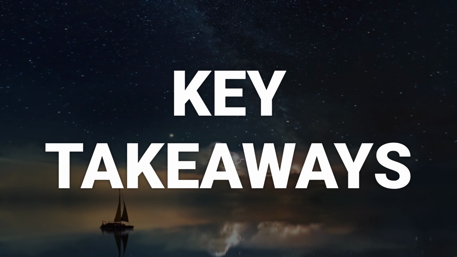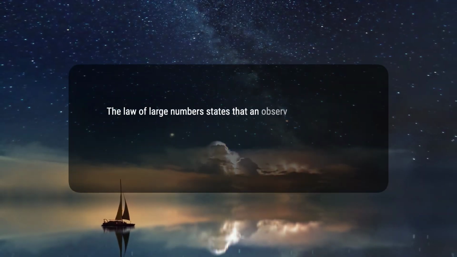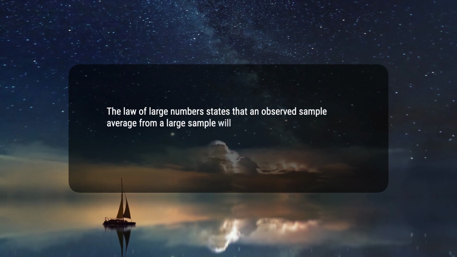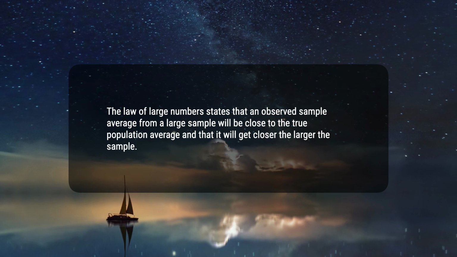Here are 4 key takeaways. 1. The law of large numbers states that an observed sample average from a large sample will be close to the true population average and that it will get closer the larger the sample.